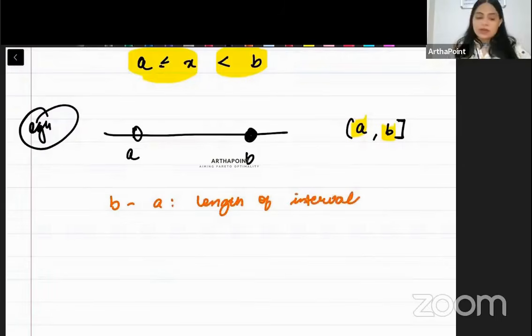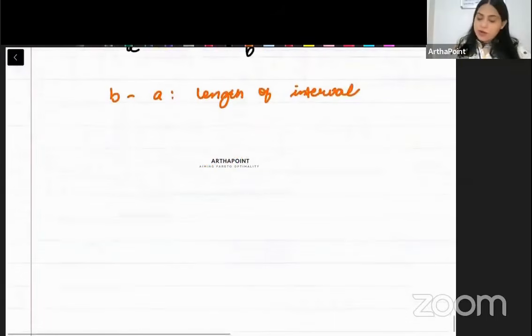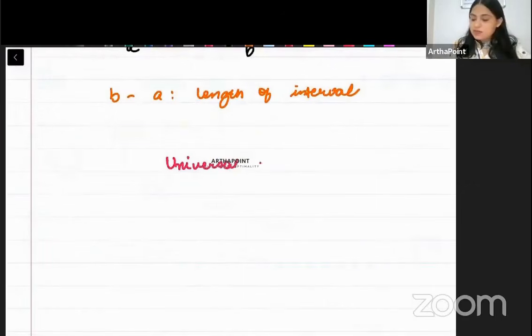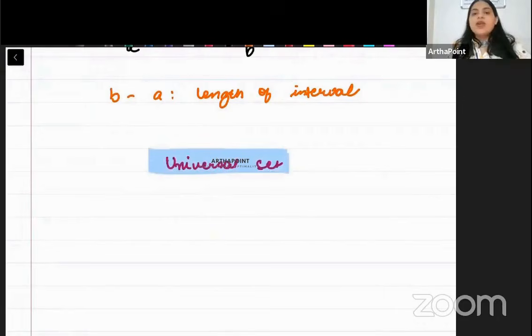Right? Clear ho gayi ye baat? Ab hum aate hain ek important aspect pe, jise bolte hain universal set. So what is a universal set? A universal set is usually denoted by U, and as the name suggests, it is the biggest set possible.